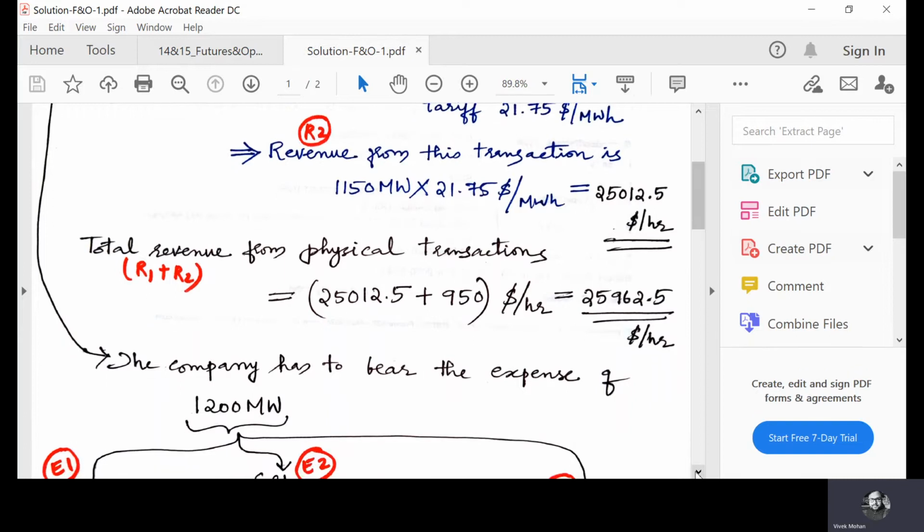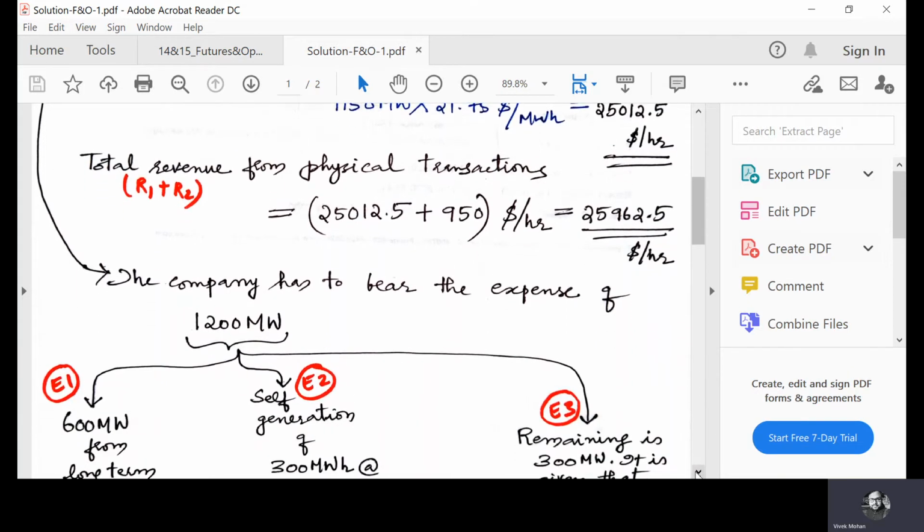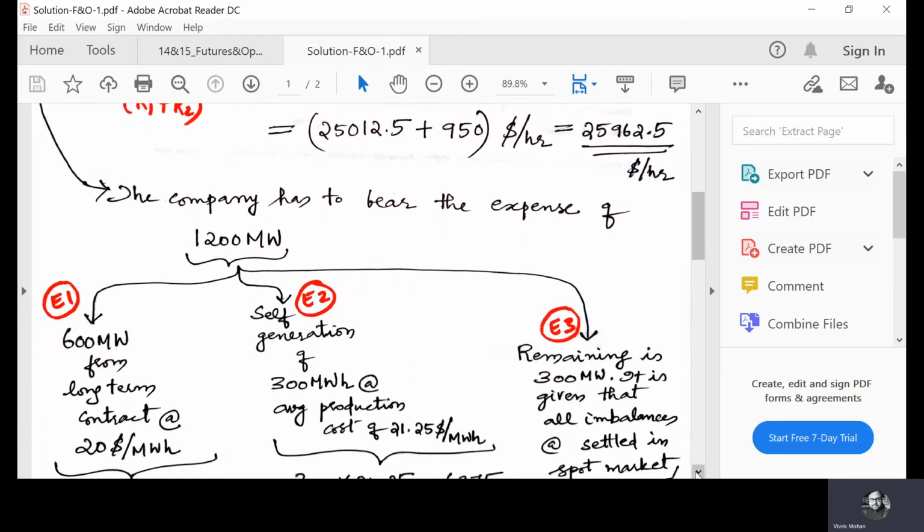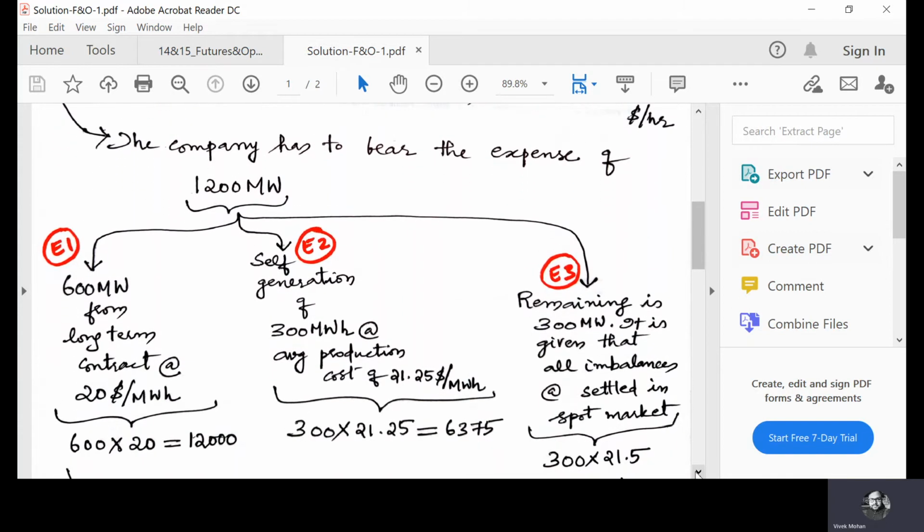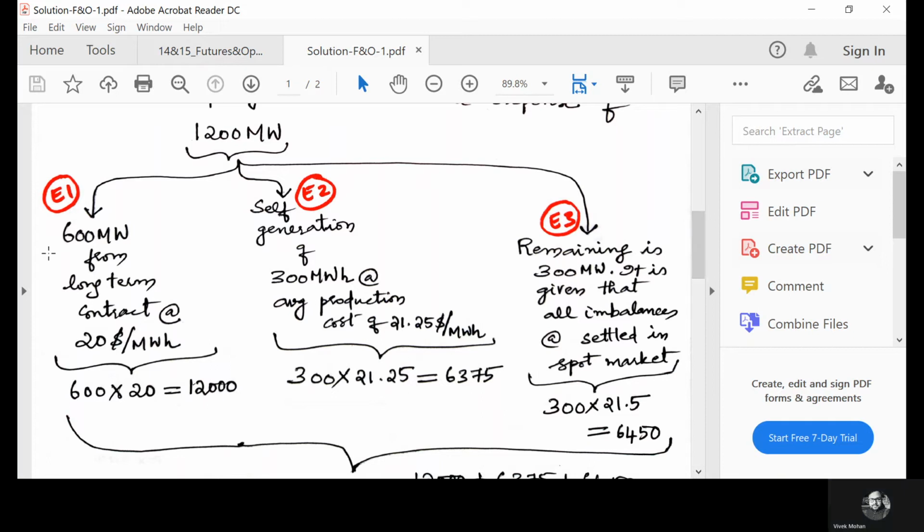Now the company has to bear the expense. What is the expense of the company? The company has to bear the expense for facilitating this energy delivery, right? That means it has to find this 1,200 megawatts to meet the load. So for that, three parts of expenses are there. The first one is it has a long-term contract for purchase of electricity of 600 megawatts at $20 per megawatt hour. So the total expense for this long-term contract is $12,000.